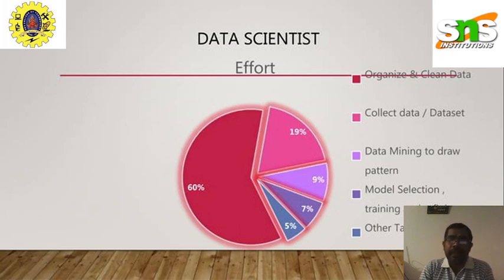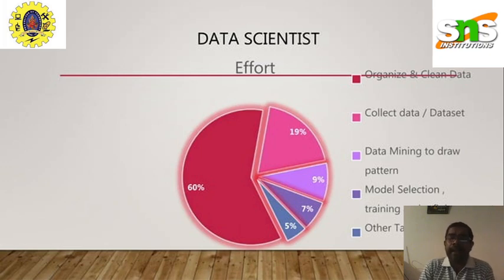And then 19% of the effort has to go to collecting the data for the data sets, such as taking a survey either in paper format or online. Whatever it may be, we have to collect a data set. For that we have to spend only 19% of the effort to get the data from the real world entity, or by data acquisition.